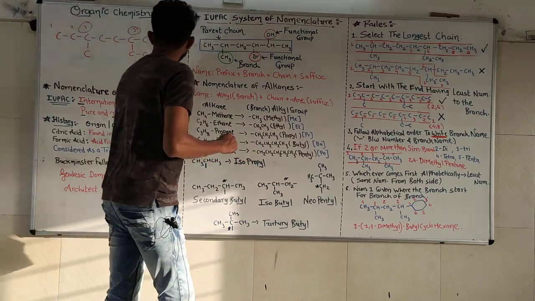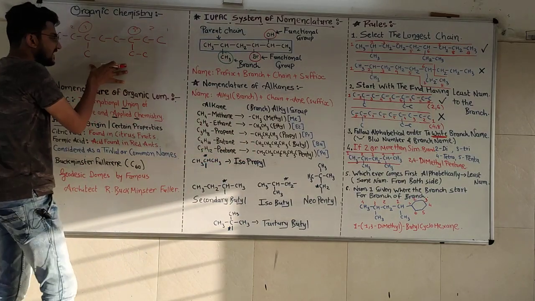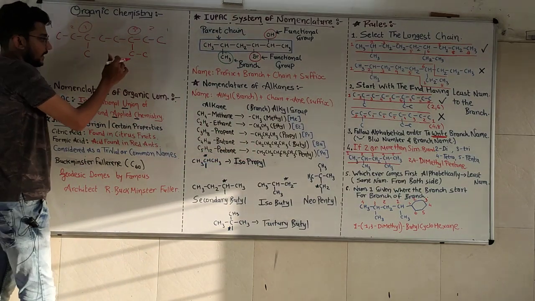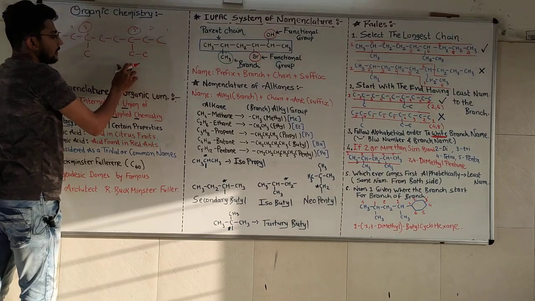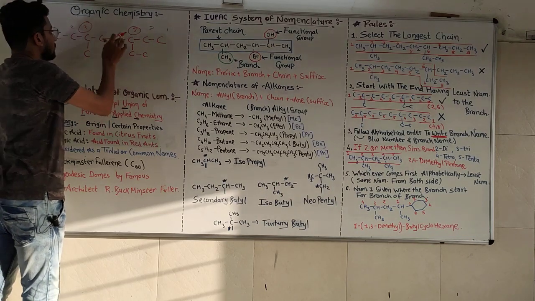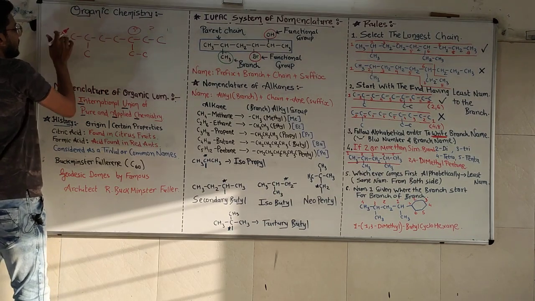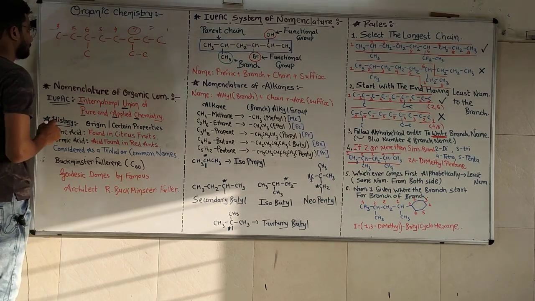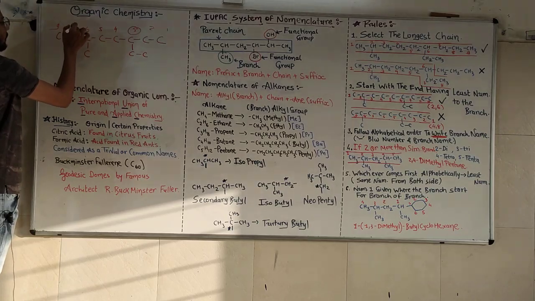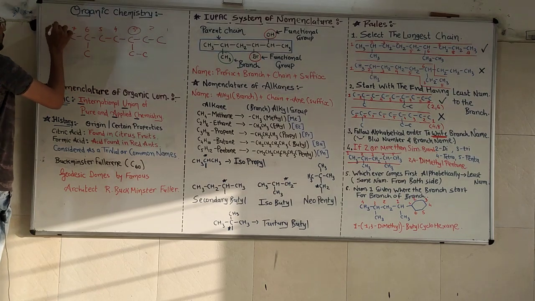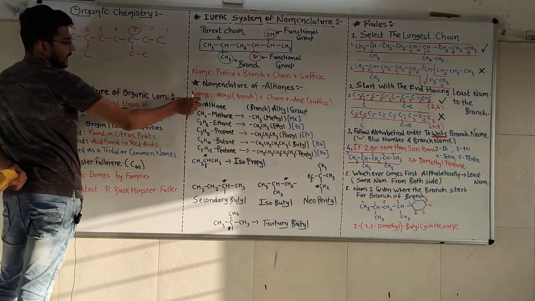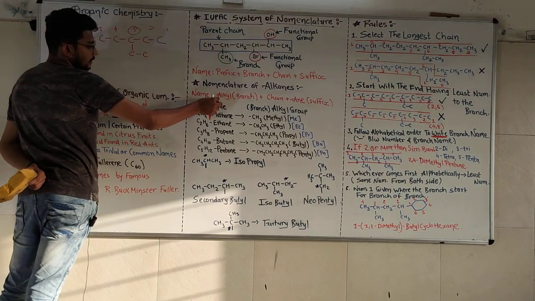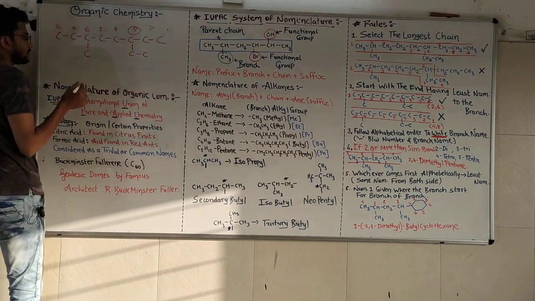So, if we see this case, ethyl, the 2 carbon branch, comes alphabetically first. That's why the numbering will be from behind. Now write the name. Total 8 carbons are there. Formula: position and the branch. Ethyl comes first.